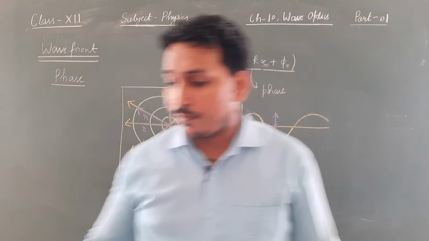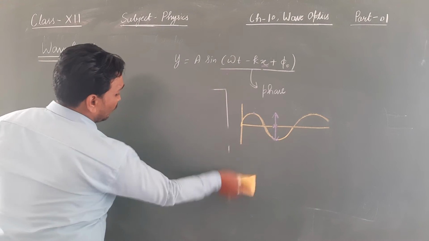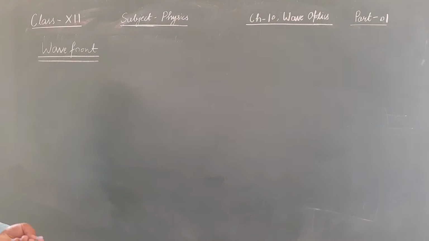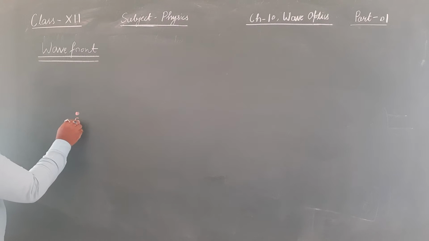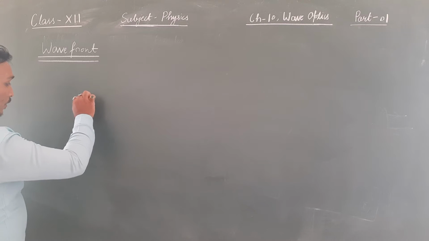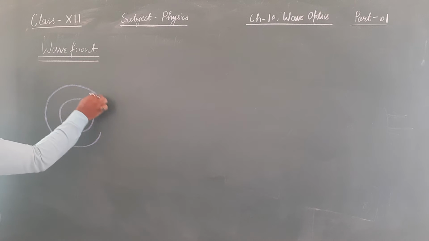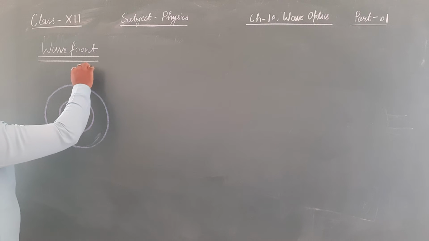Now, how many types of wavefront are there? There are basically three, divided on the basis of their shape. Suppose this is a point source, say S. About it, the wavefronts are going to be concentric about S, and they are going to be spherical in shape.